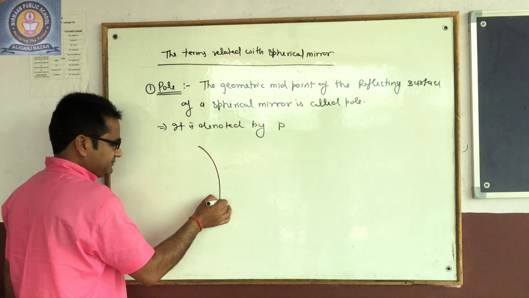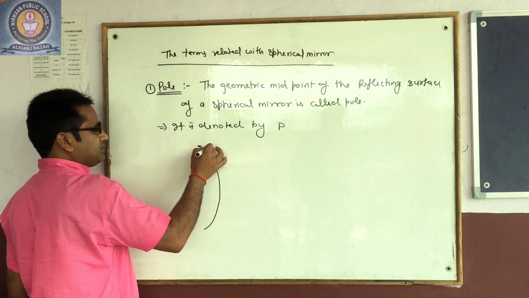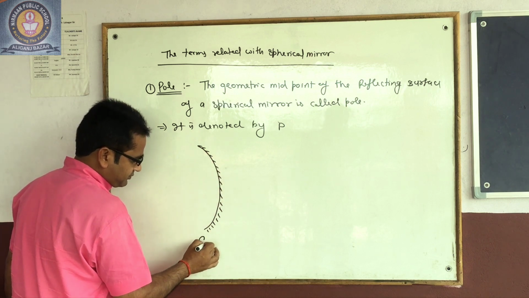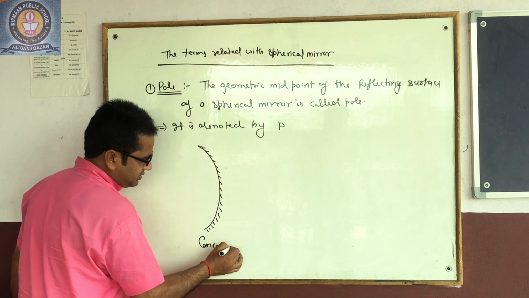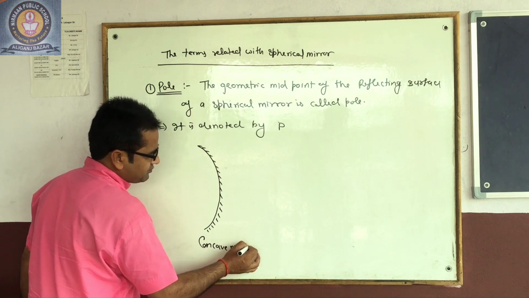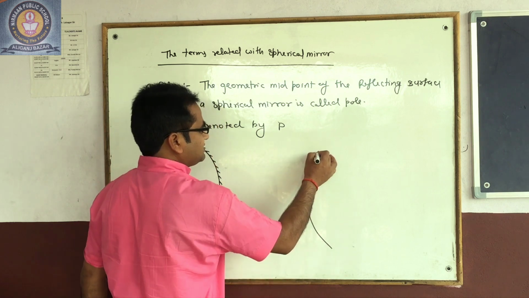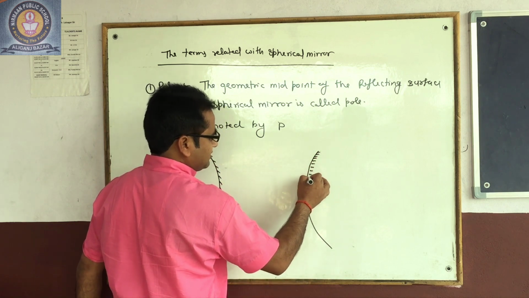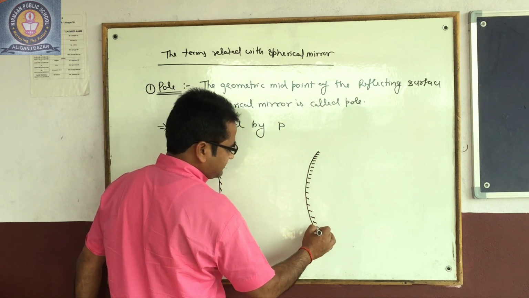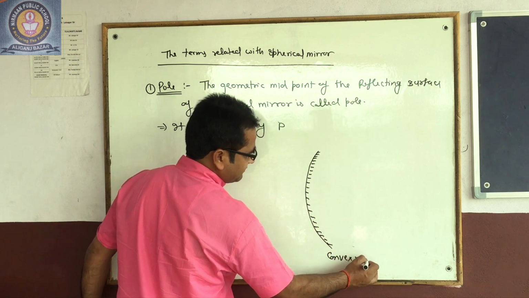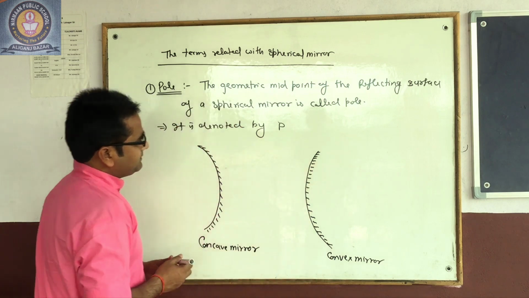Suppose this is the concave mirror, and this is the convex mirror. What is the pole?